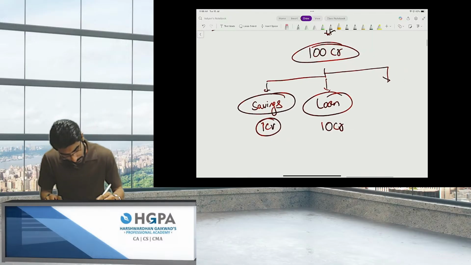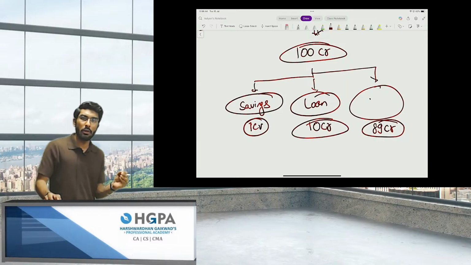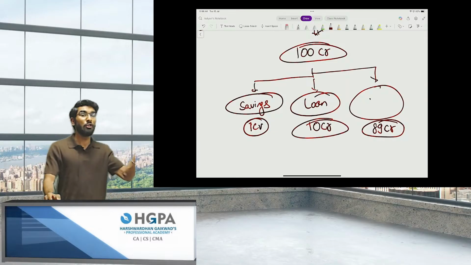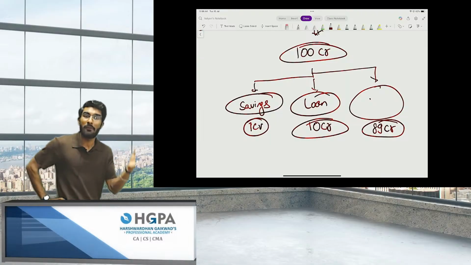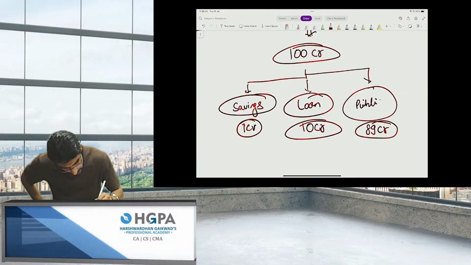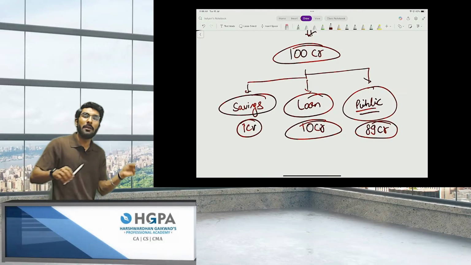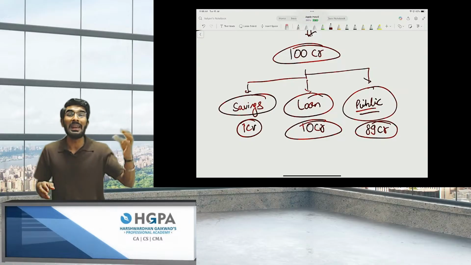Now, next. The remaining money, how much, people? 89 crores. Now 89 crores is a very huge amount, people. To get 89 crores, where will I go? Now I will go public, so that common investors like you and me can invest in this company.